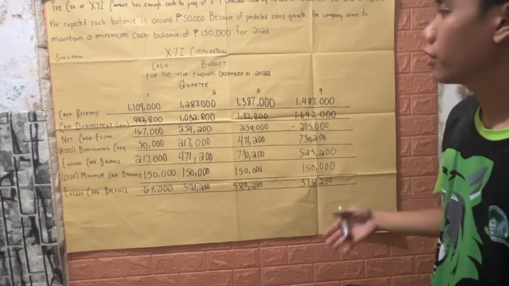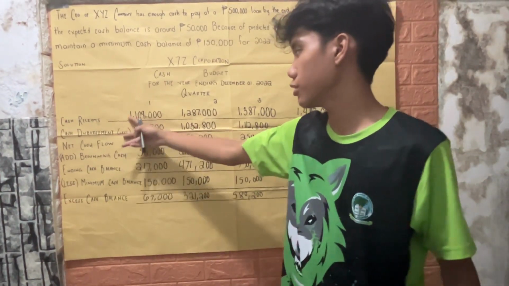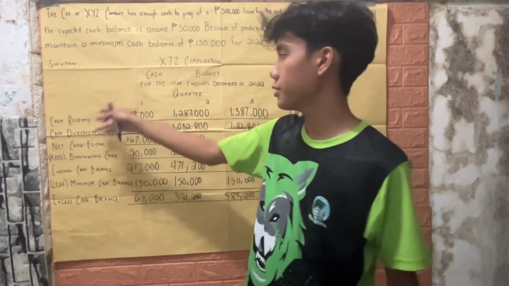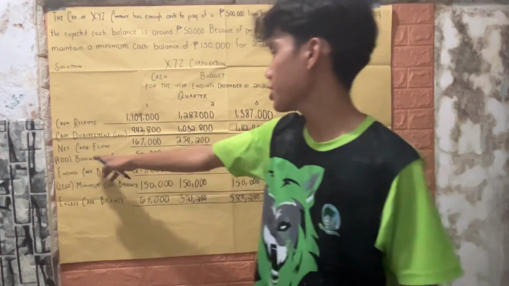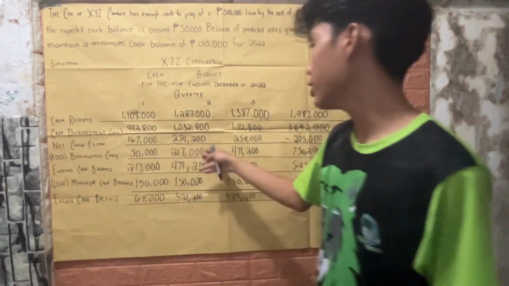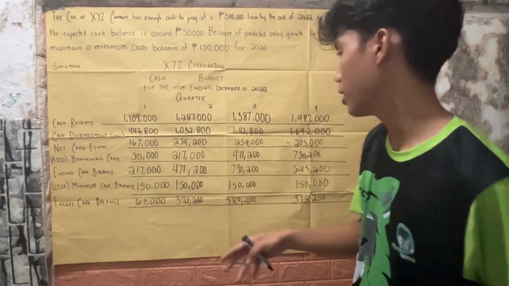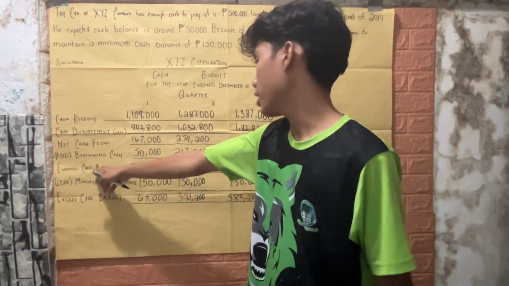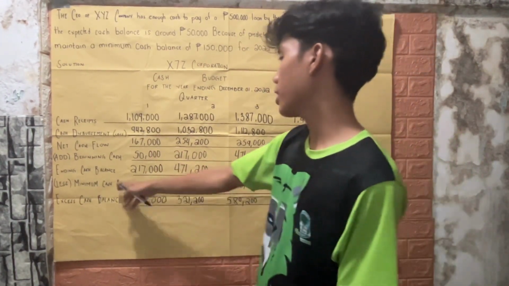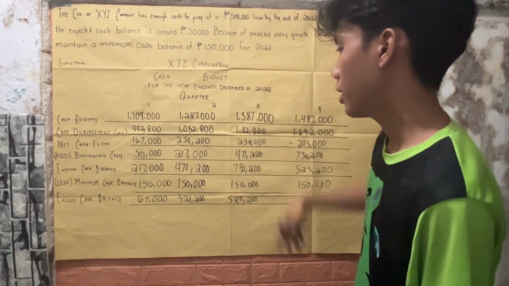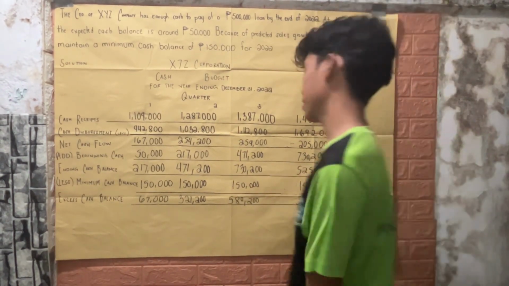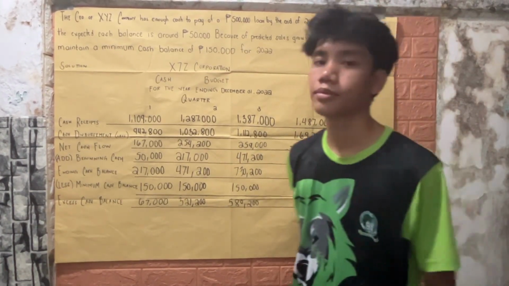So let's have a quick recap. The cash receipts and cash disbursements were already solved by us earlier. The net cash flow is the cash receipts minus cash disbursements. Beginning cash for quarter 1 is already given by the problem, and the beginning cash of quarter 2 is the ending cash balance of quarter 1, and so on. The ending cash balance is net cash flow plus beginning cash, the minimum cash balance is already given by the problem, and the excess cash balance is ending cash balance minus minimum cash balance. So that's all. Thank you.